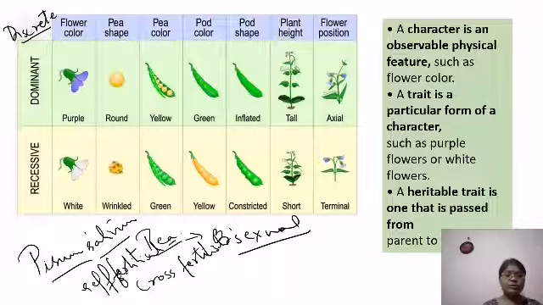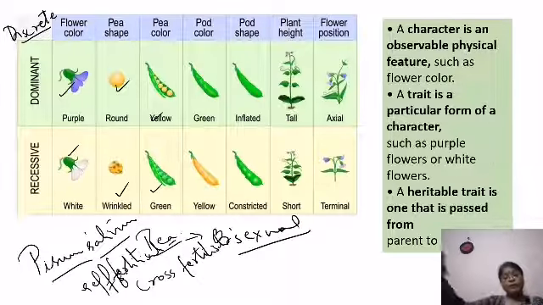Either they were tall or short. Flower color was what, purple or white. Pea shape was what, round or wrinkled. Pea color was what, yellow or green. We are not finding shades in nature, just two types.